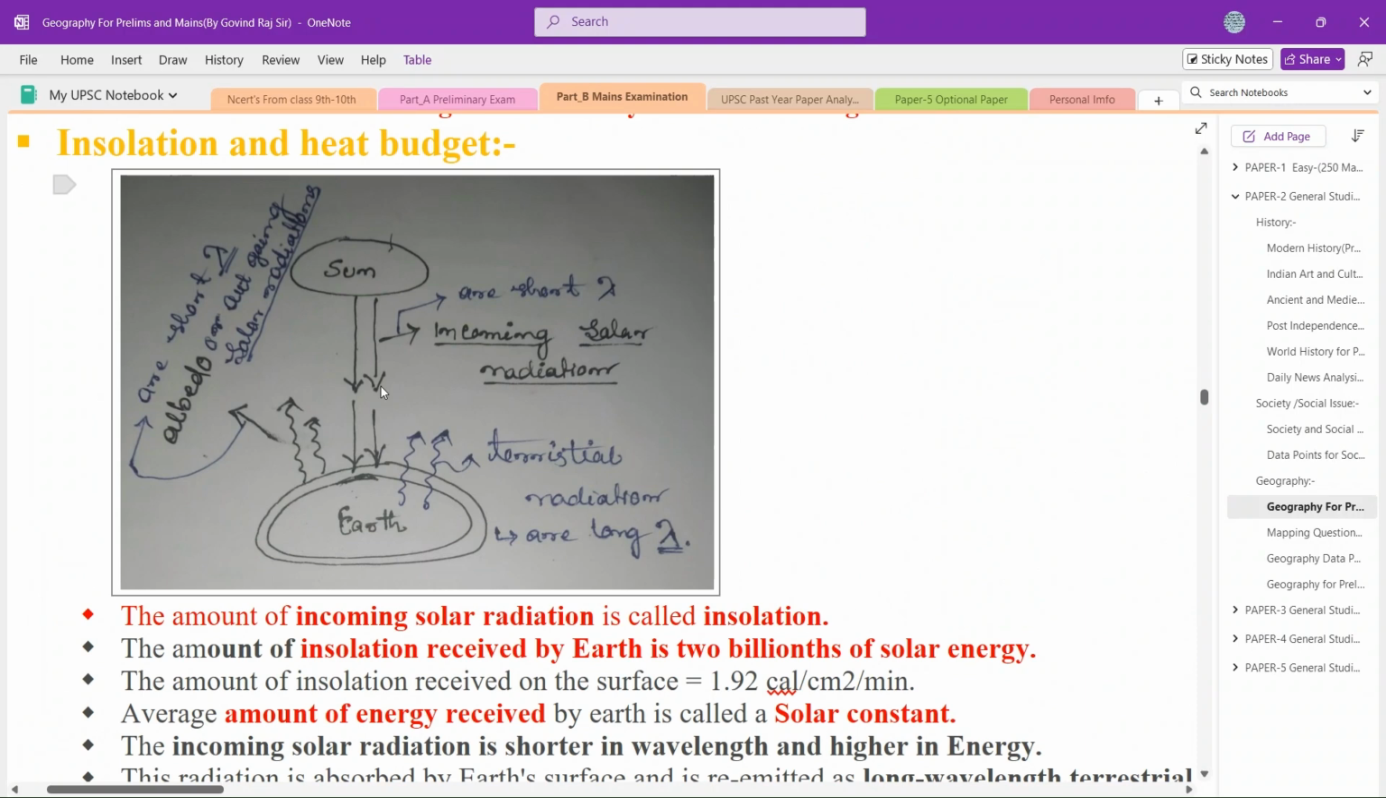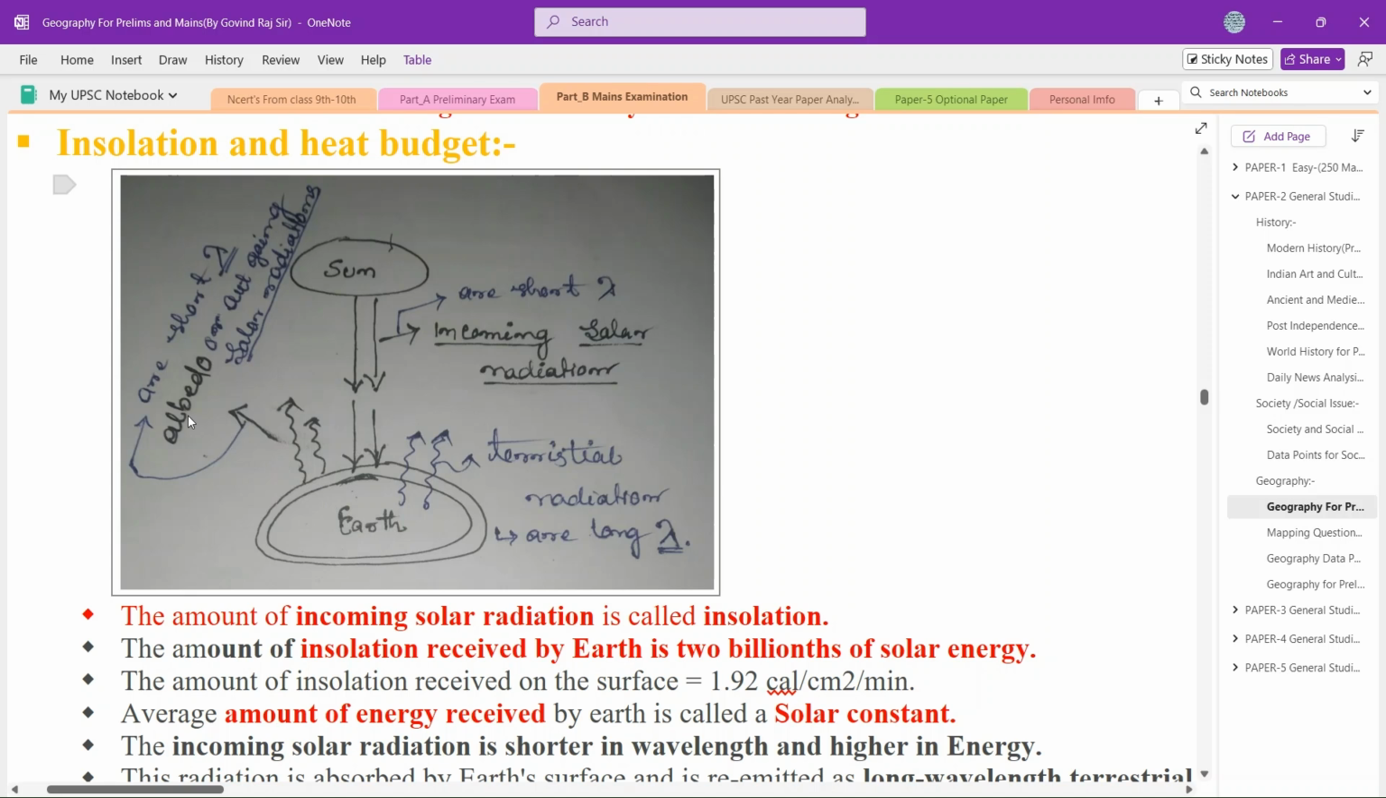We got incoming solar radiation. When this incoming solar radiation falls on the Earth's surface, some portion of the radiation gets reflected as it is. It won't get absorbed, but gets reflected as it is. Those radiations are called reflected radiations, or albedo.